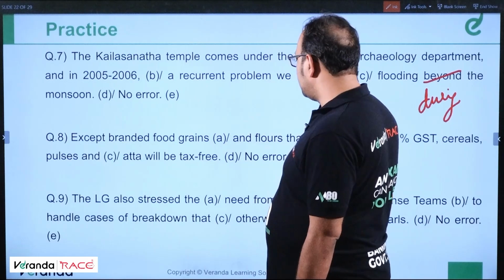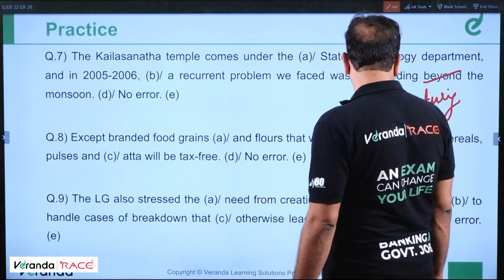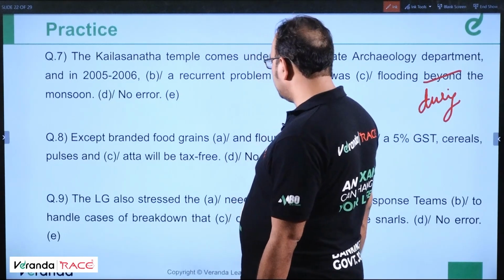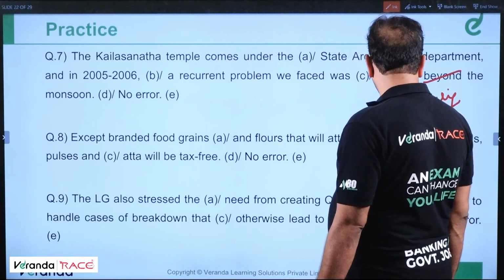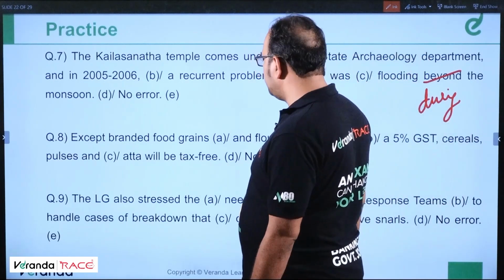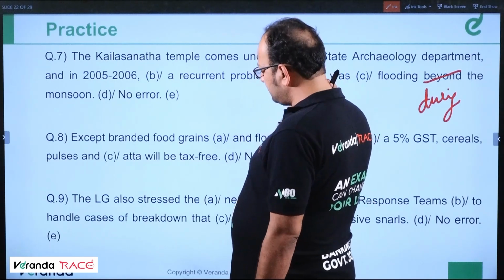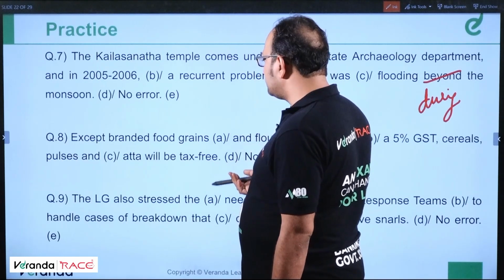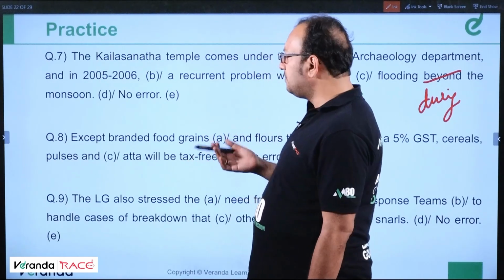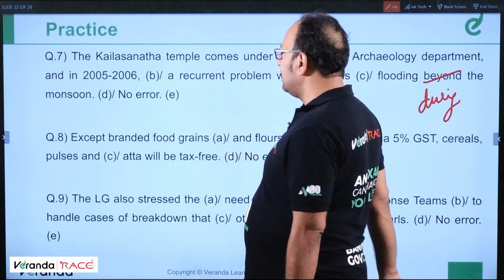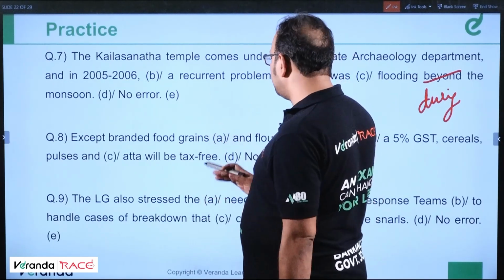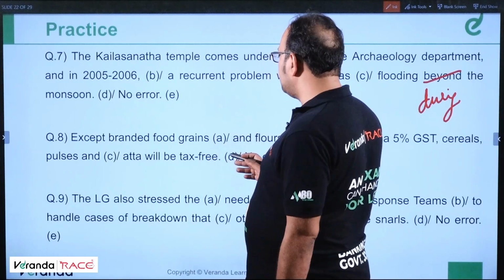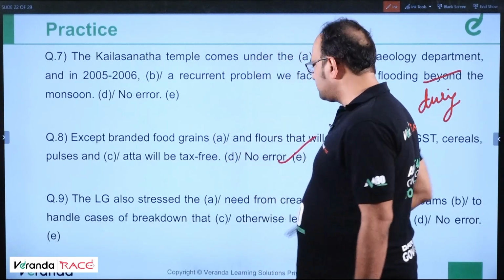Except branded food grains and flours that will attract a 5% GST, cereals, pulses and atta will be tax free. See, we are not able to see any error because error may be in the part A because that only has certain questionable preposition, except. So what does it mean? Except means leaving apart branded food grains and flours that will attract a 5% GST. Cereals, pulses and atta will be tax free. No error. There is no error in this question, students.